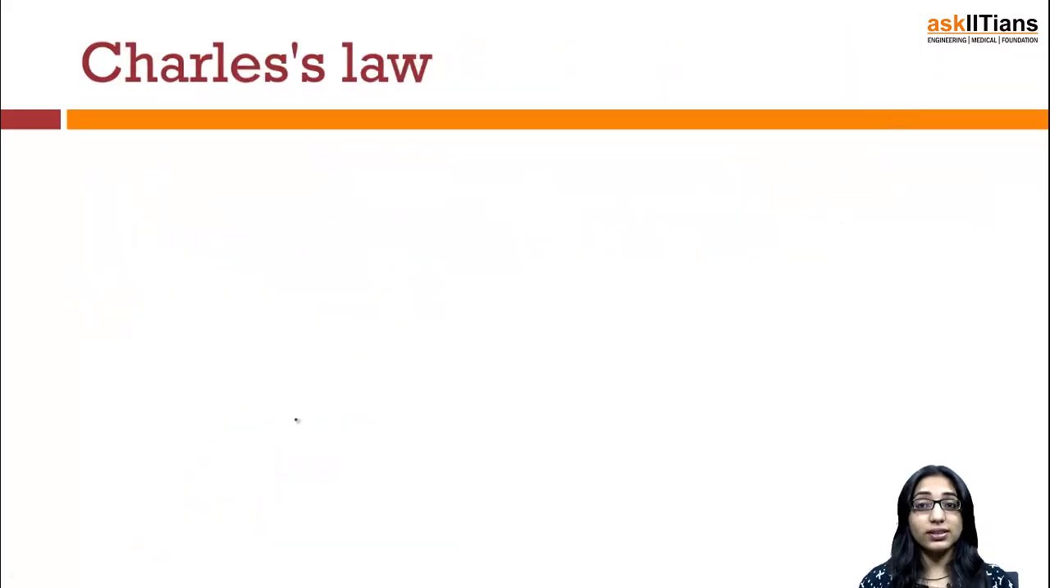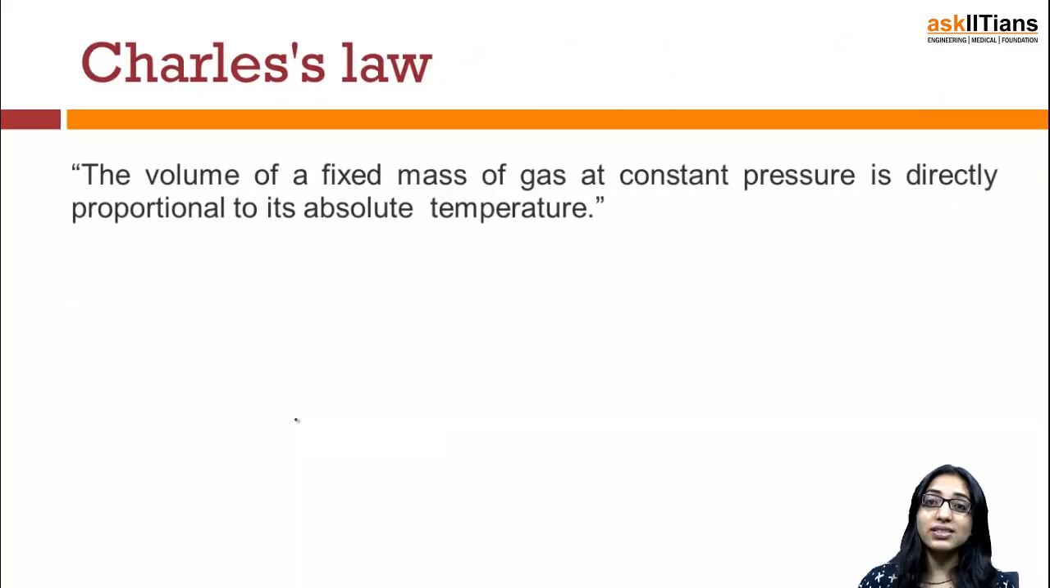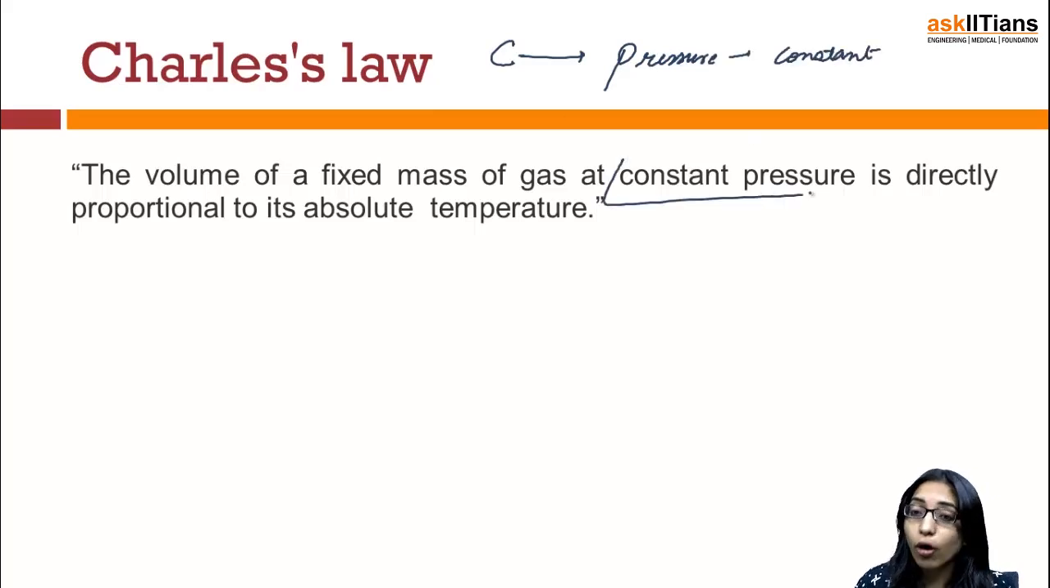Now once we are done with Boyle's law, let's move over to Charles' law. Let's see what we mean by Charles' law. According to Charles' law, the volume of a fixed mass of a gas at constant pressure is directly proportional to its absolute temperature. So for Charles' law, you have to keep in mind that the pressure of the gas is kept constant. This law is valid at constant pressure, and moreover, this law is valid for a fixed mass of a gas.